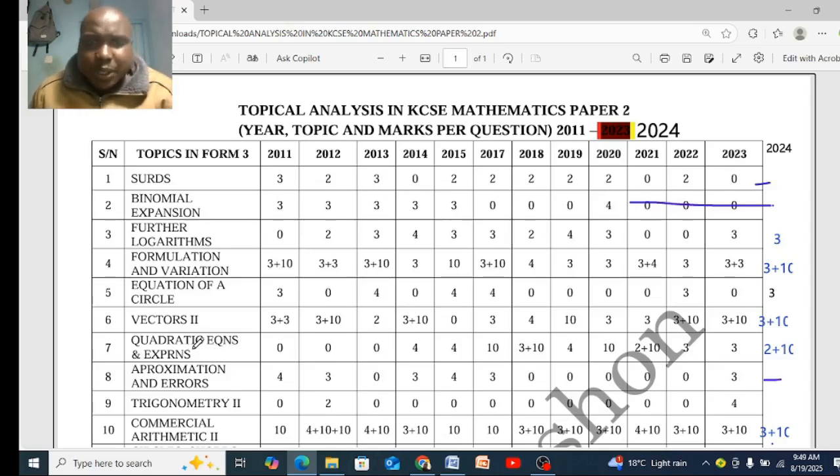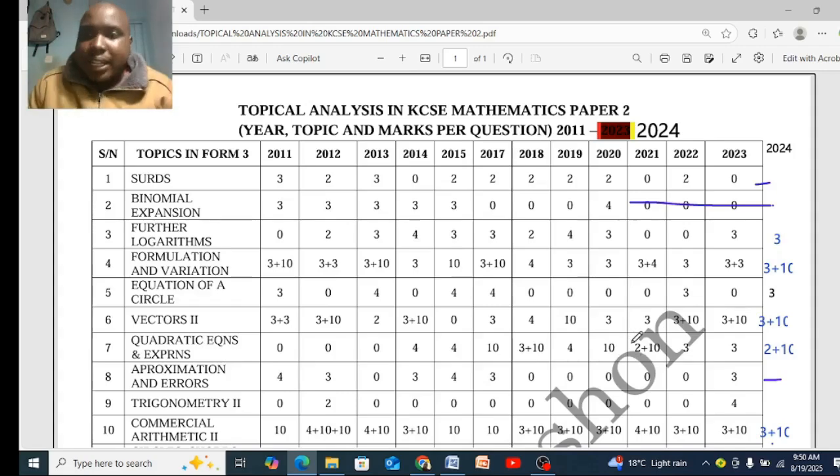Quadratic equation and expression. Here you will be asked to solve a quadratic equation using the completing square method. That one is 3 marks, and the 10 marks is the quadratic graphs.